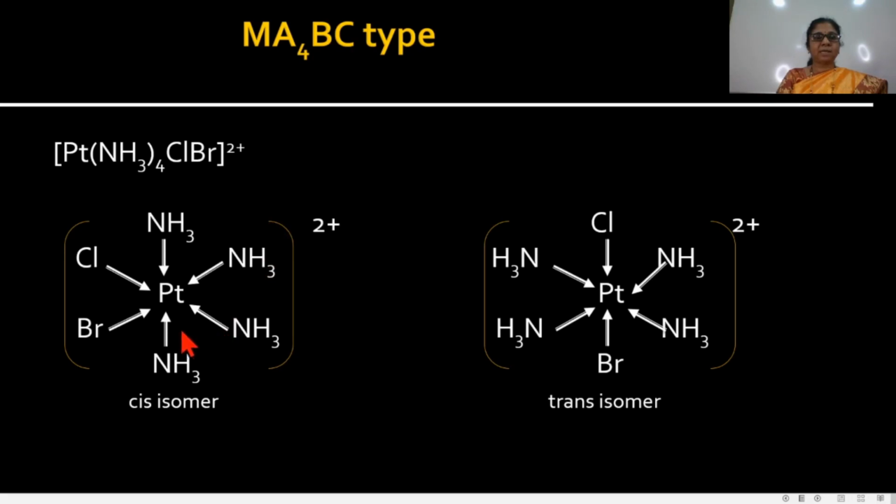These 4 groups are the same, but these 2 groups are different. If these 2 groups are on the same side of the central metal ion, then it is called the cis isomer. And in this complex, the Cl and Br are on the opposite positions, and therefore this complex is called the trans isomer. In this way, MA4BC type complexes also show geometrical isomerism, cis isomer and trans isomer.